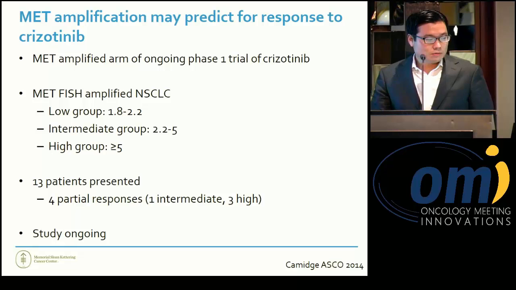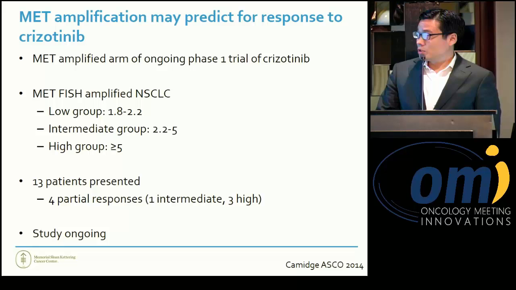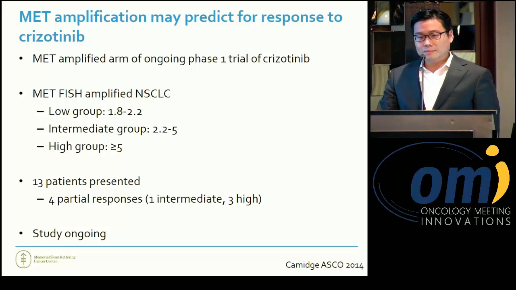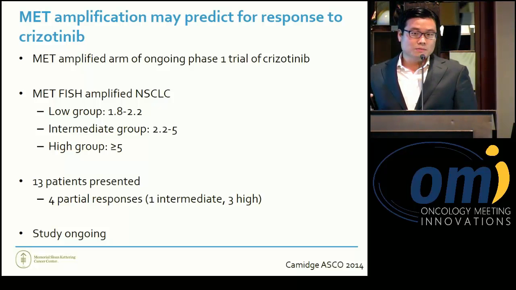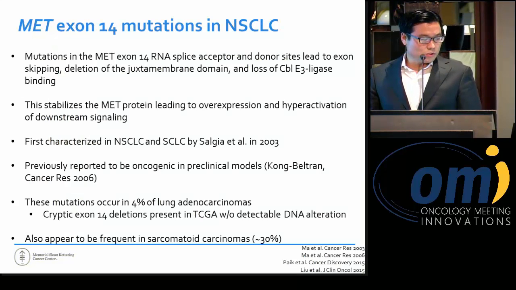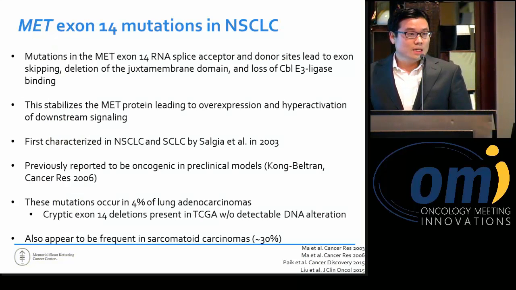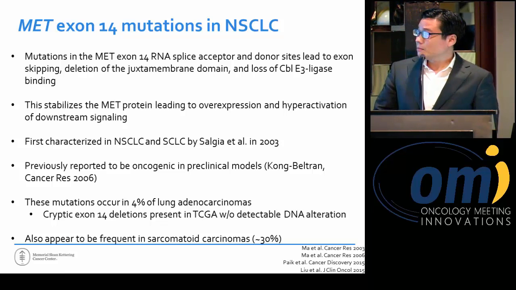MET amplification may predict for response to crizotinib. Ross had presented these data last year. I'm sure there's going to be an update relatively soon. But again, the ever ongoing phase 1 trial of crizotinib has an arm for MET amplified non-small cell lung cancer patients where there was initial stratification for low amplification, intermediate amplification, high amplification groups. And at the presentation last year, 13 patients were treated with 4 partial responses, 1 in the intermediate group and then 3 in the high group. And this study is ongoing as well.